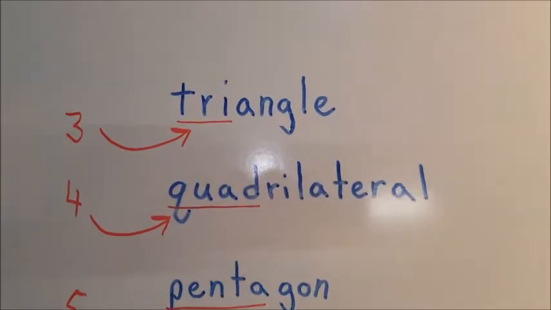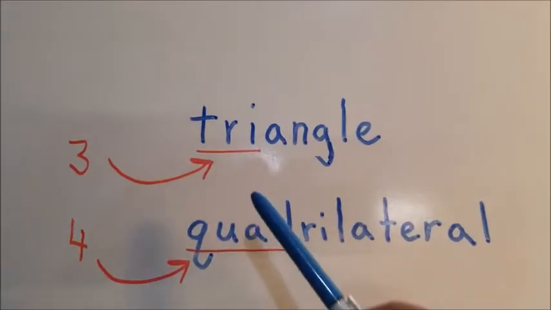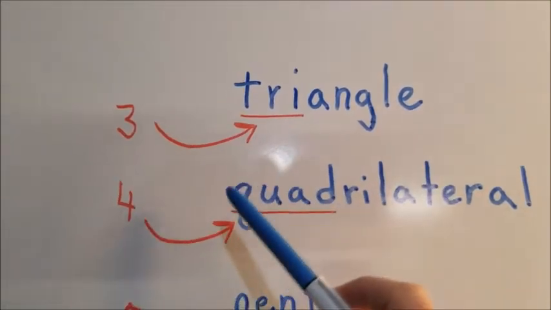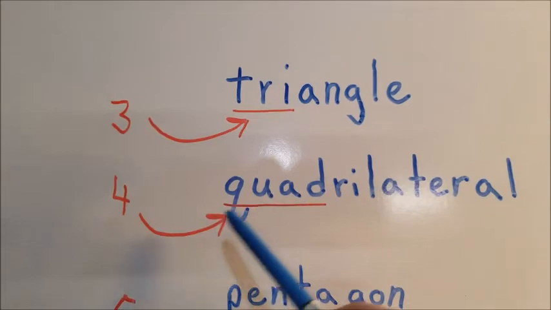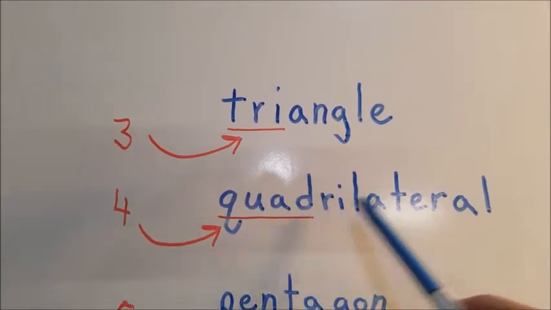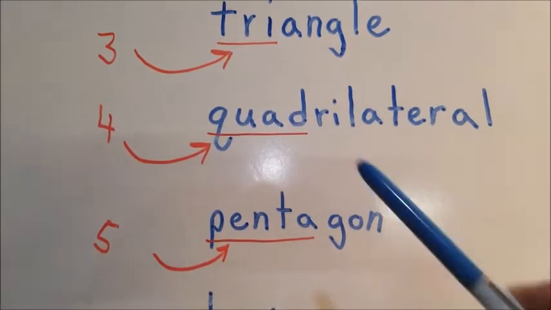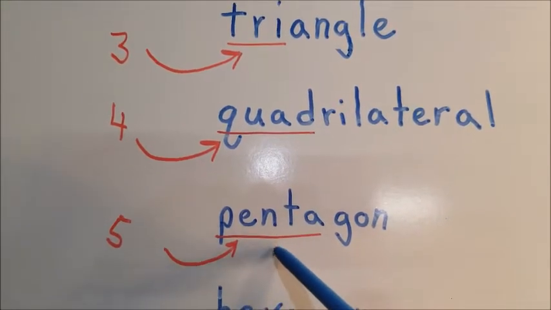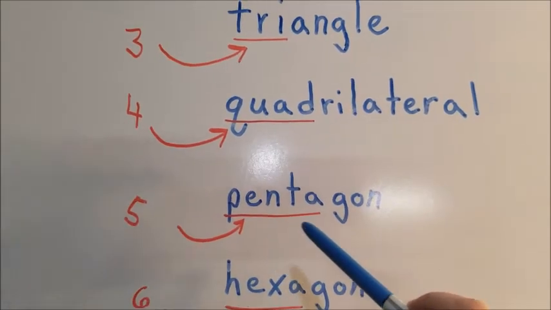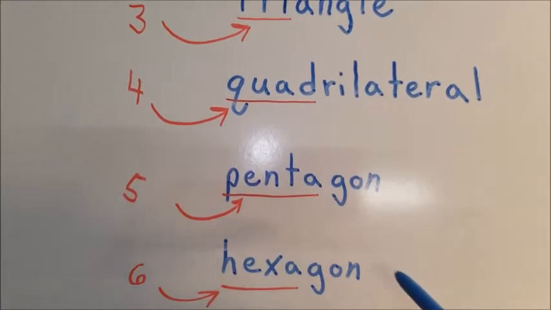So we already talked about triangle. So triangle means 3 angles. So tri means 3. Quad means 4. So quadrilateral, lateral means sides, 4 sides. Pentagon, penta means 5. It's a 5-sided figure. Gon means figure, I believe.